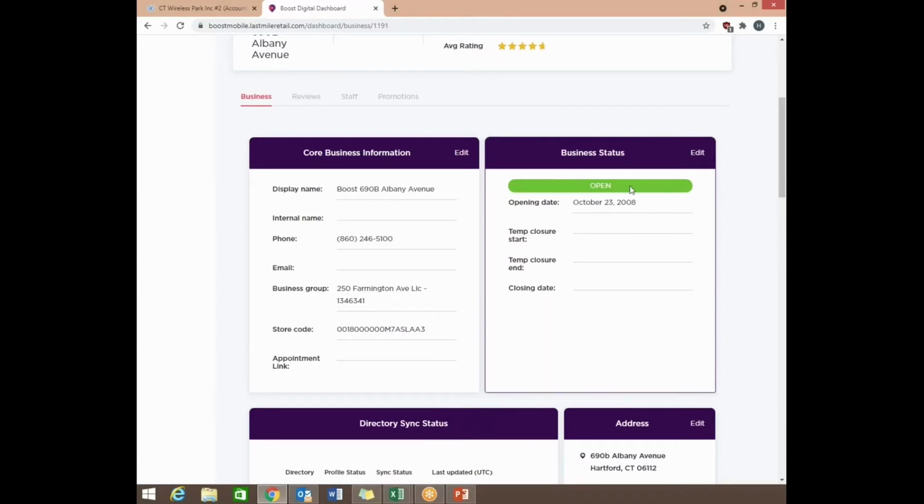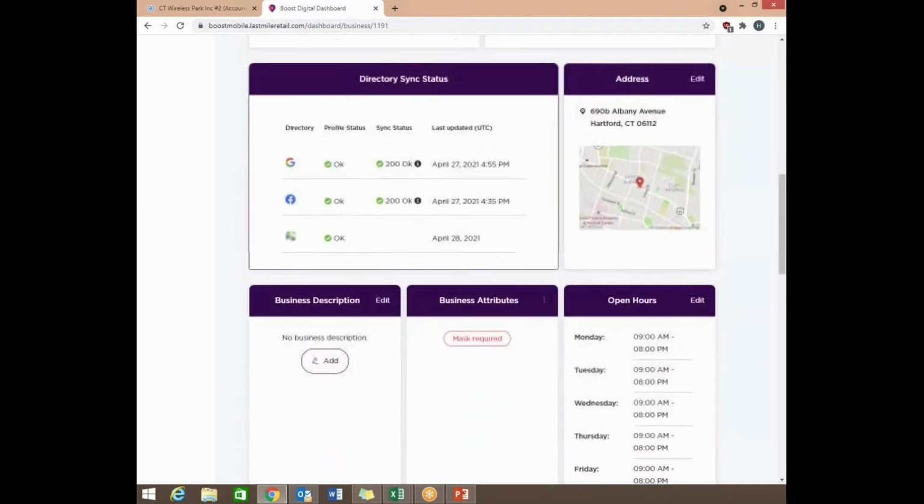If you scroll down more, you're going to see directory status or sync status. This is letting you know that this store that you clicked on, if all the profiles are synced and up to date. So in this case, as you can see, there's three. There's Google or Google My Business, Facebook, and Google Maps. As you can see, what you want to see on your account as well is OK on all three, just like how you see here with the green check mark.